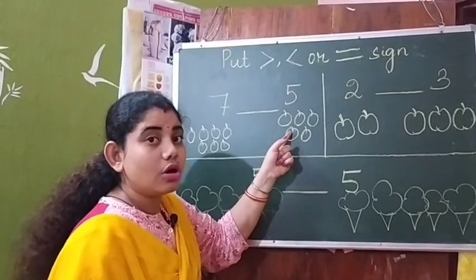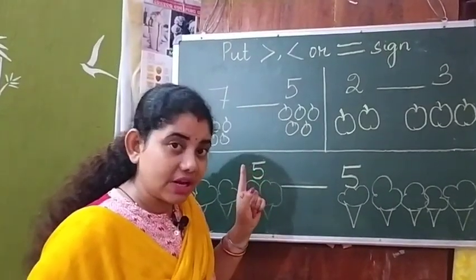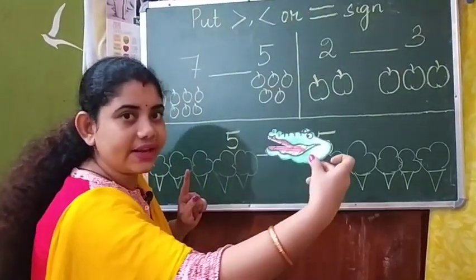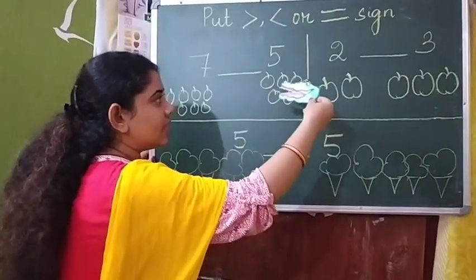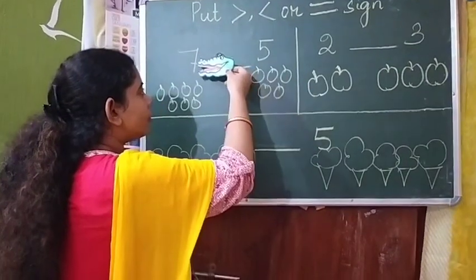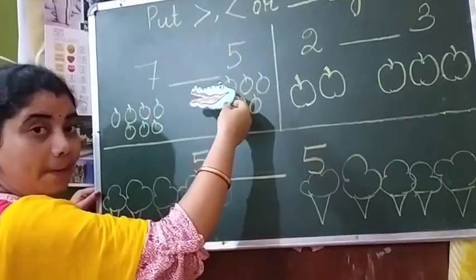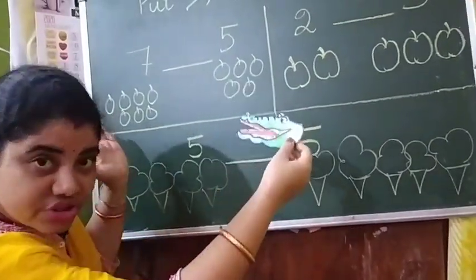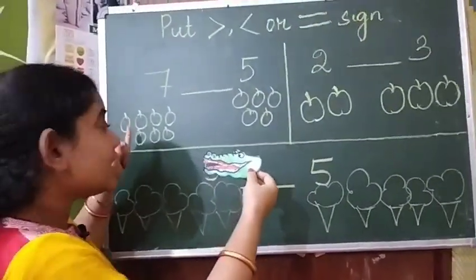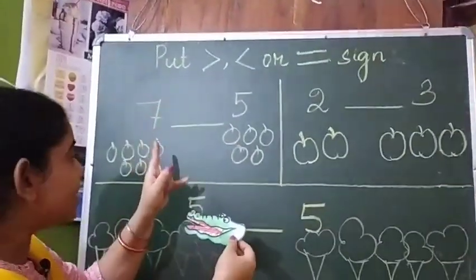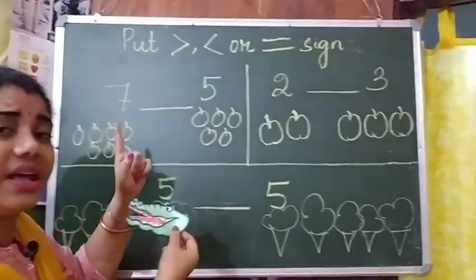So the alligator always loves to eat the bigger number. I told you. So from 7 and 5, which is bigger? The number which has more cherries. Here are 7 cherries and here are 5 cherries. That means 7 is the bigger number than 5.